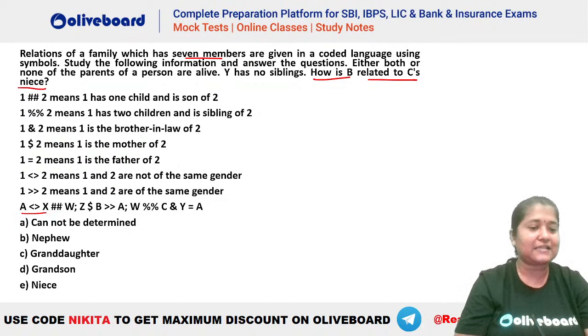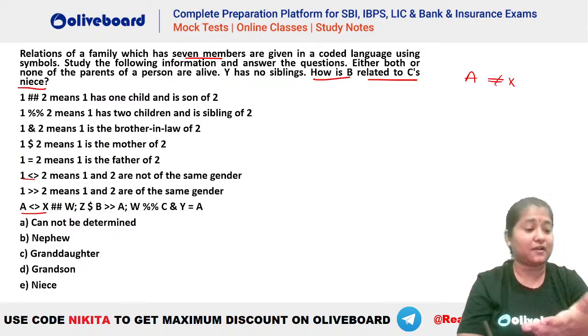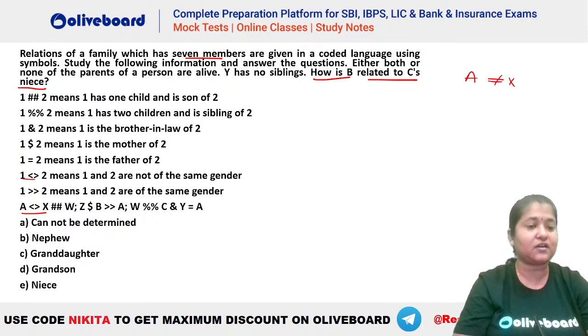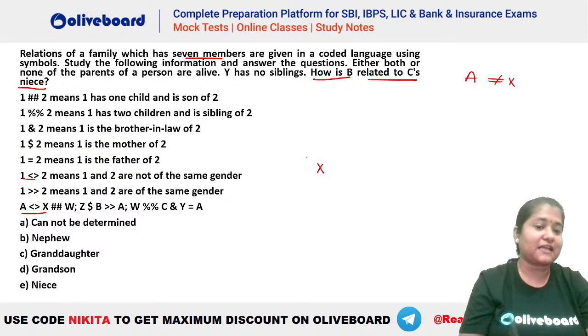Let's see. A less than greater than. What is the meaning of less than greater than? Less than greater than means 1 and 2 are not of the same gender. So A and X should not be of the same gender, right? If A is female, X has to be male, right? That is the situation here. X hash hash W. What is the meaning of hash hash? That is one has one child and is the son of two. That means X has one child and is the son of W. That means, let's say, if we have X here, so X has one child here. So if X has a child, that means X must be having a spouse also. And X has to be the son of W.